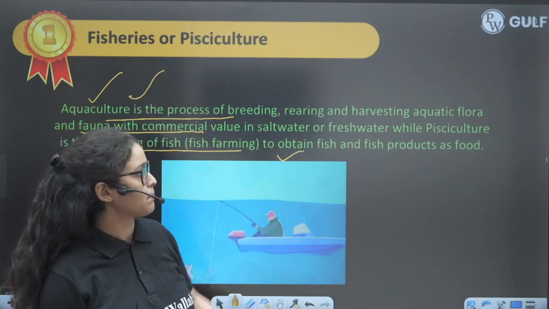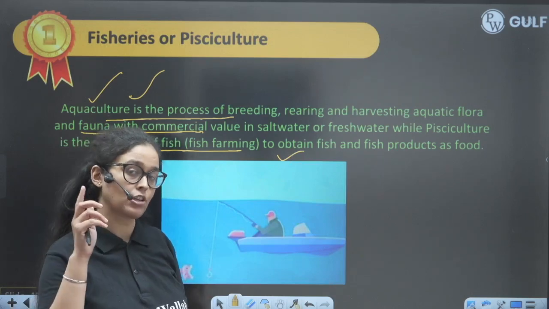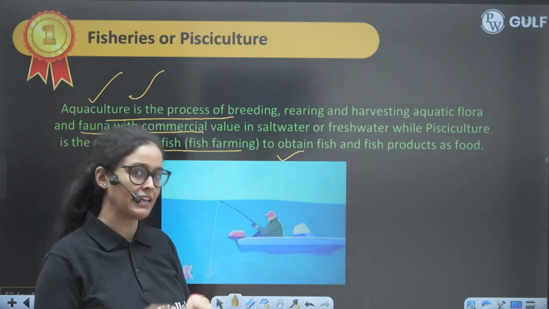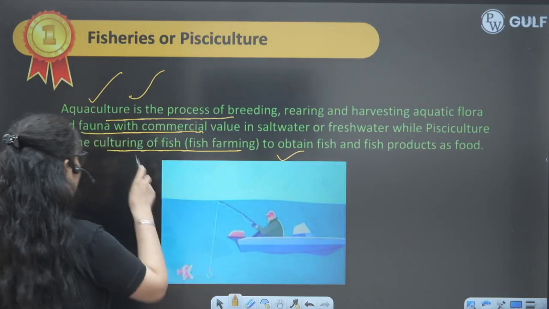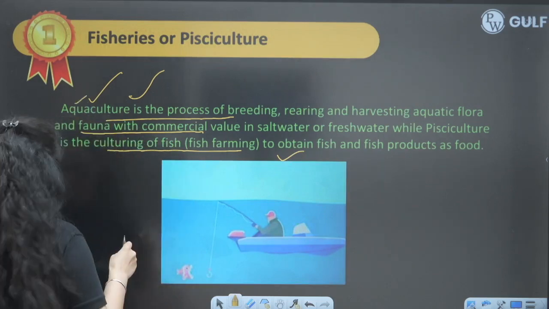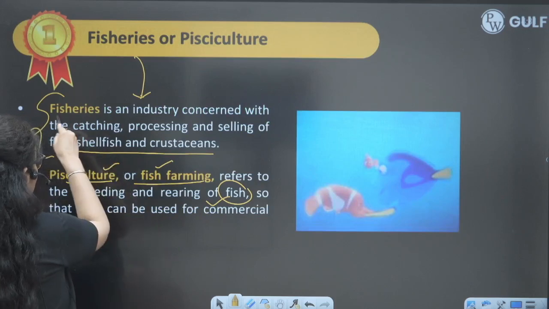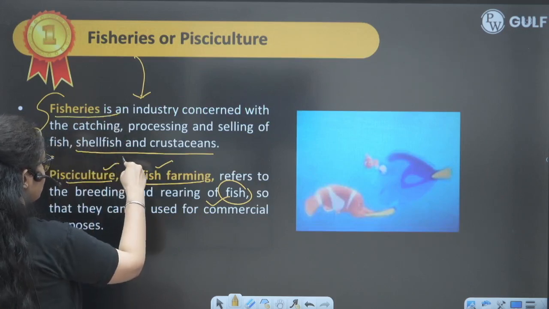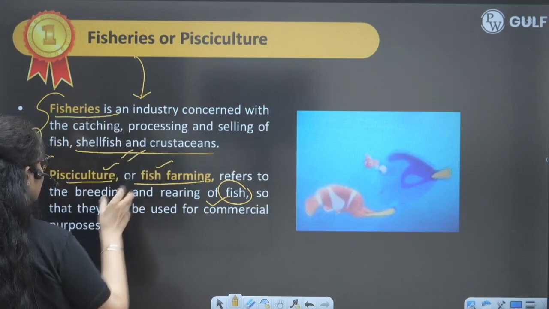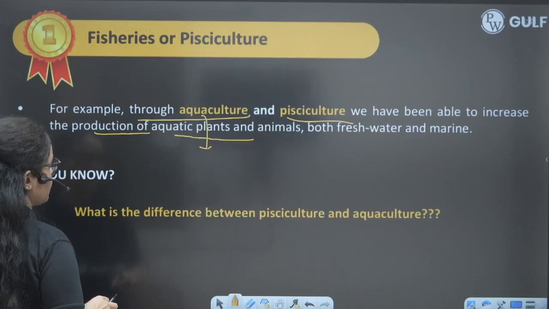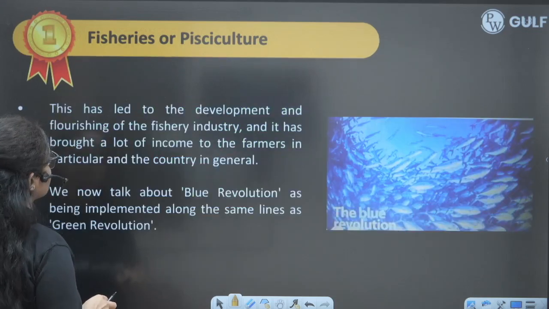And when you talk about pisciculture or fish farming, it is mainly fish production, right? So you have to remember what is aquaculture, what is fish farming or pisciculture, and then the third, fisheries, where mainly we are rearing and caring for all the edible aquatic animals.